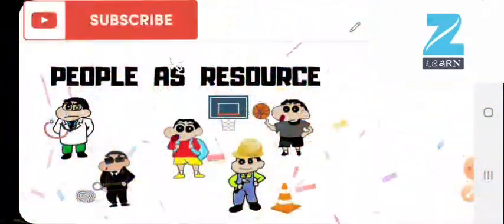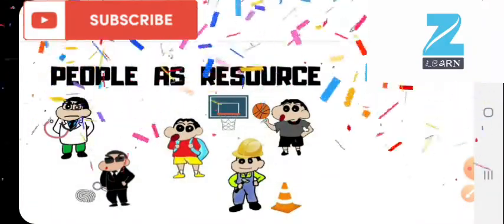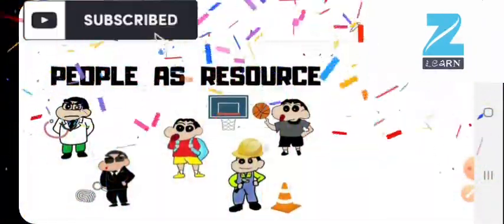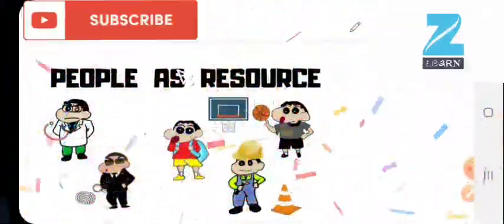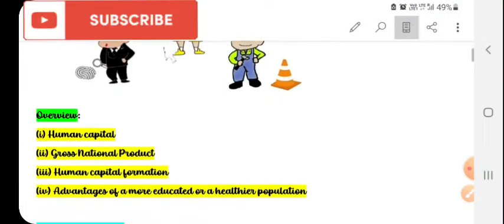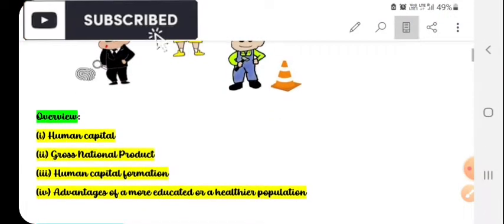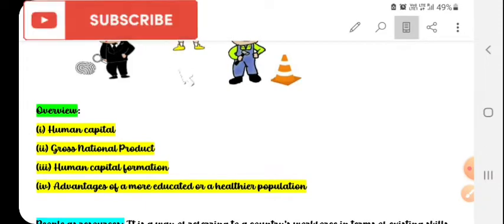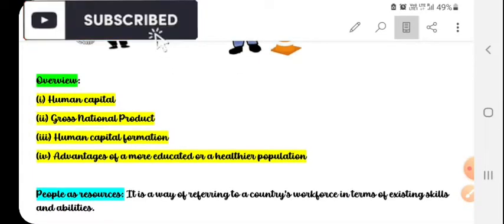So today we are going to start a new chapter of class 9, that is People as Resource. It is an economics chapter, that is chapter number 2. So let's get started. First, we are going to study the overview, that is human capital, gross national product. Third, human capital formation. Fourth, advantage of a more educated or healthier population.